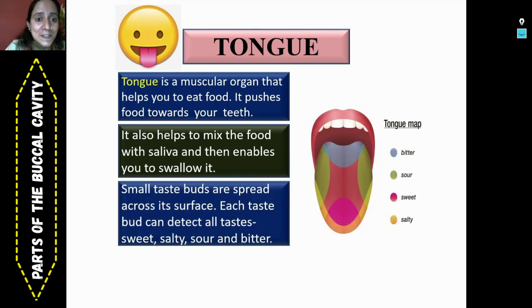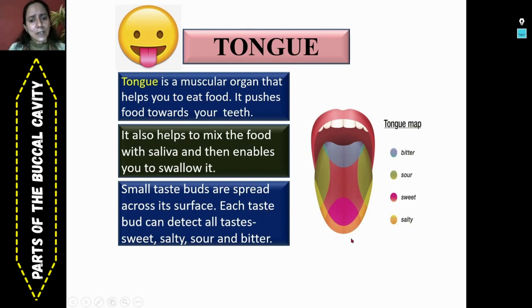There are numerous sensor cells on our tongue which can detect the taste of the food and decide whether to eat it or not, whether it's sweet, sour, salty, bitter. So we have numerous sensory cells called taste buds on our tongue.